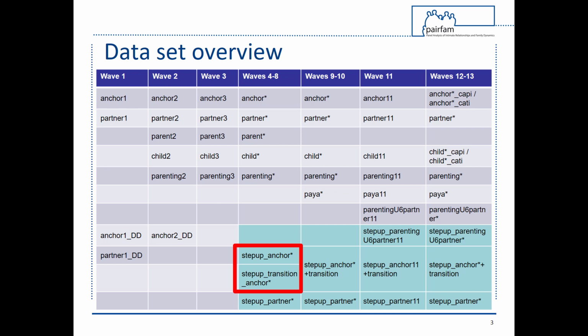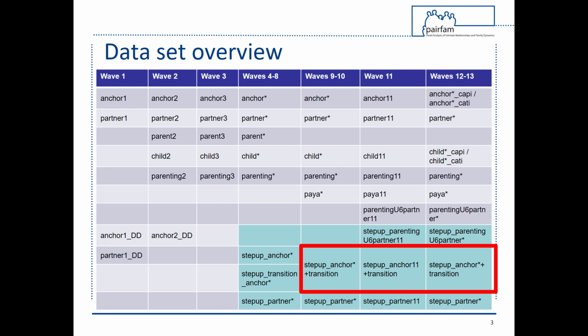From Wave 4 onwards, the step-up anchor datasets contain data from former child respondents who reached the age of 15 and were integrated into the anchor survey. From Wave 4 to 8, these step-up respondents also received an additional paper questionnaire in the first wave of participation as an anchor respondent, covering retrospective questions. This dataset is stored in the respective step-up transition anchor datasets.